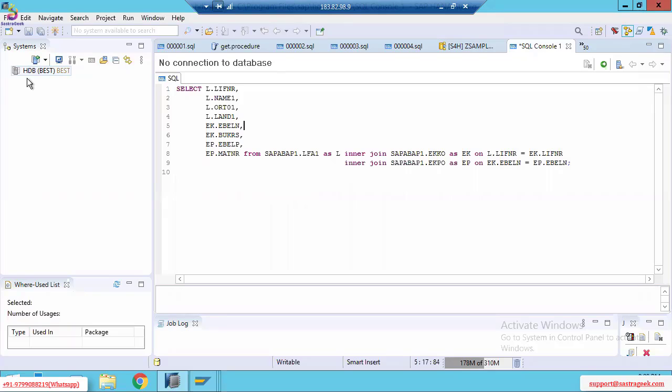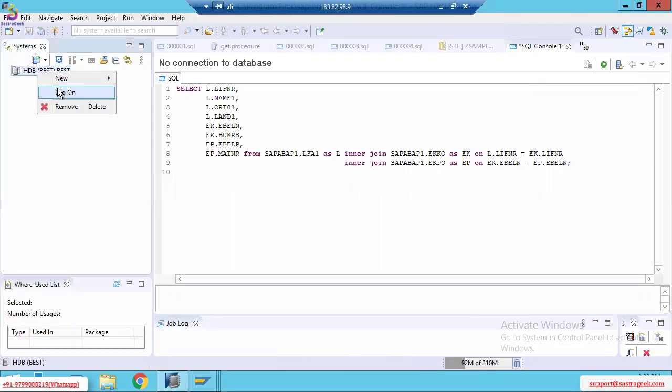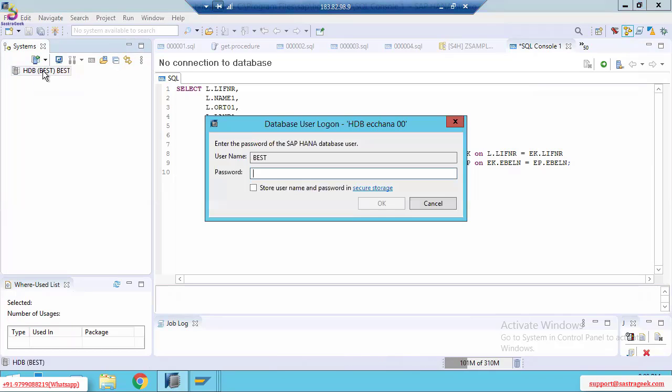Gray color means this HANA database was not connected. If the HANA database is not connected, we need to connect it. How can I connect? Right-click on the HANA database schema, then click on Log On, or else just double-click on it.